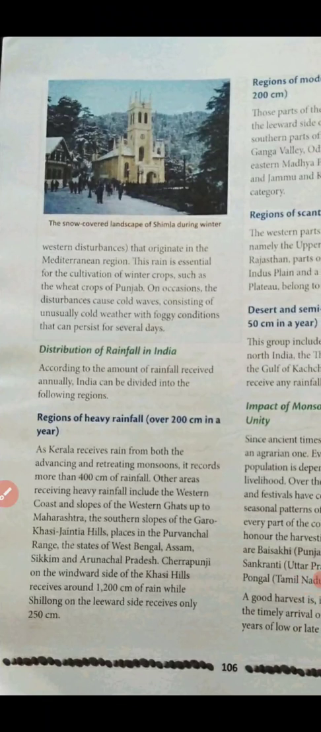Most of the Indian subcontinent receives rainfall from the southwest monsoon, as we studied. And this rainfall is not evenly distributed throughout the country, it is unevenly distributed. Some areas get heavy rainfall and some areas get very scanty rainfall, whereas some areas get good, moderate, and enough rainfall. So let us talk about the regions of heavy rainfall.